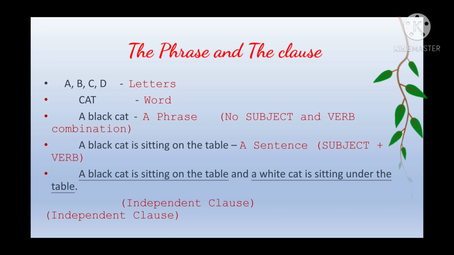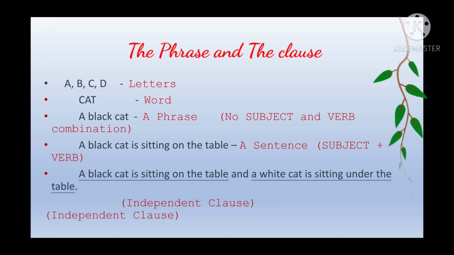Now let's see what is a sentence. A sentence has a subject and it has a verb, right? So here, a black cat is sitting on the table. We have a subject, a black cat, and the verb is sitting. And it makes complete sense. So this will be called our sentence.